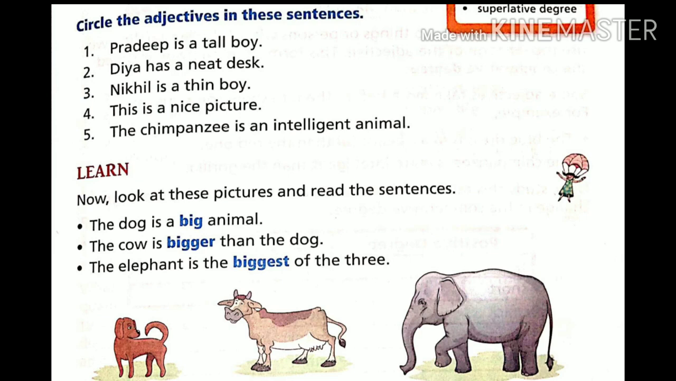Now second one, the cow is bigger than the dog. Now we are comparing dog and the cow. So if we will compare two, we will use comparative degree. Now the third one, elephant. The elephant is the biggest of the 3. So if we will compare more than 2, we will use superlative degree, that is the biggest.